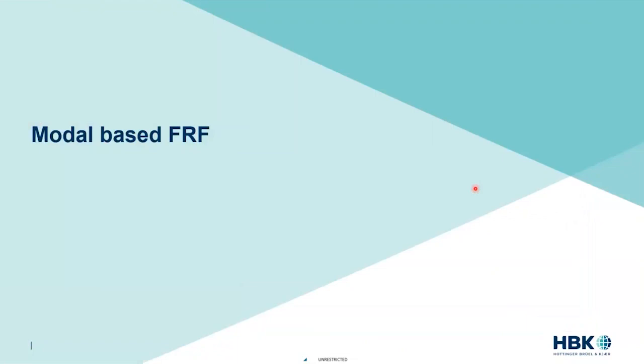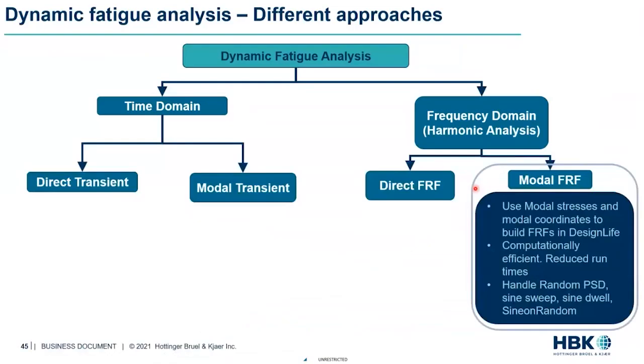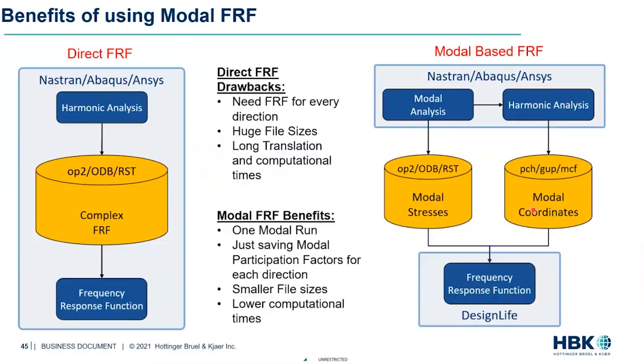So one of the other ways to get these FRFs is the modal route. It's basically the last box here. So far we were looking at direct FRF, which is basically getting all the complex stresses from the FE code. Now similar to modal transient in the time domain, we can also get the FRFs from the modal stresses and modal coordinates here.